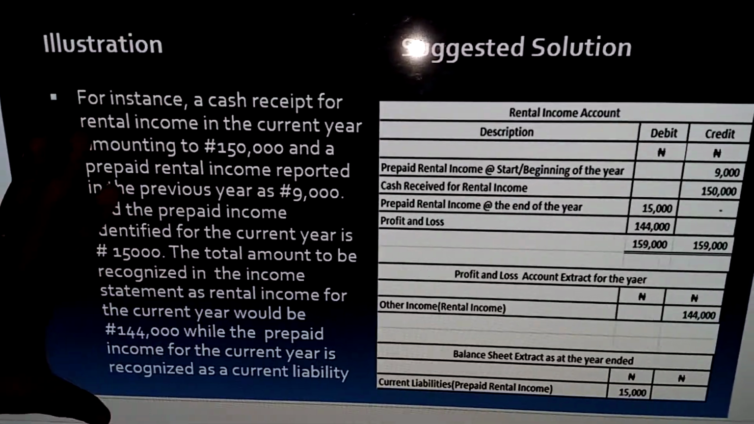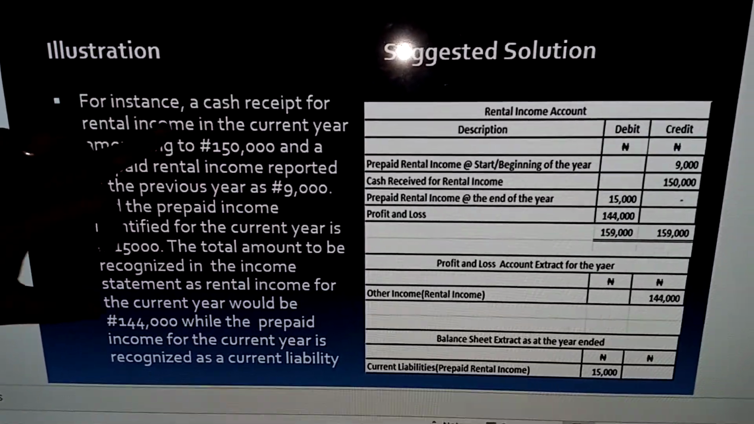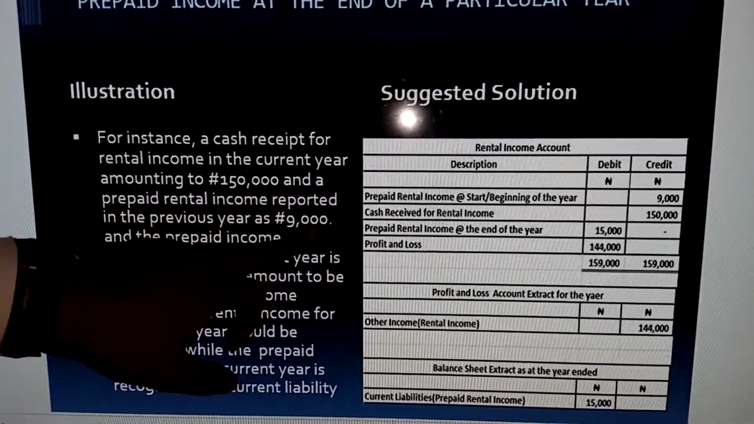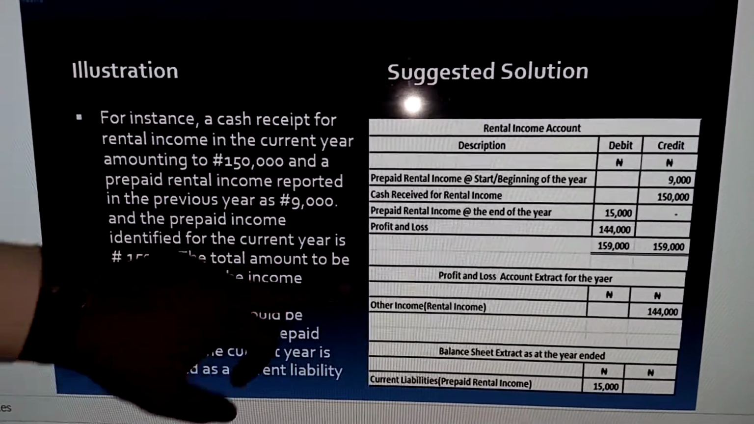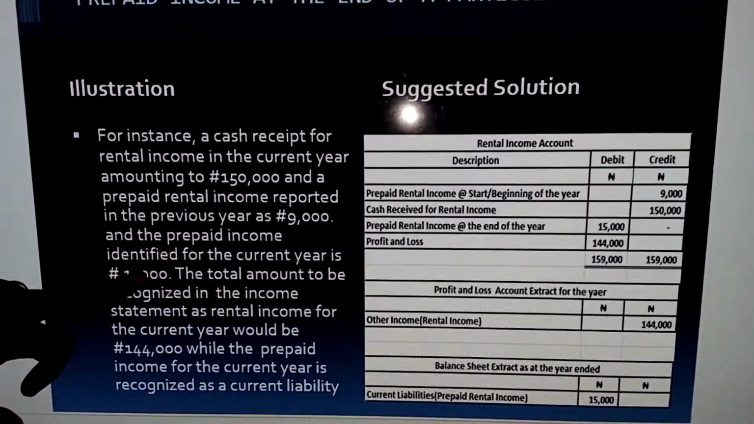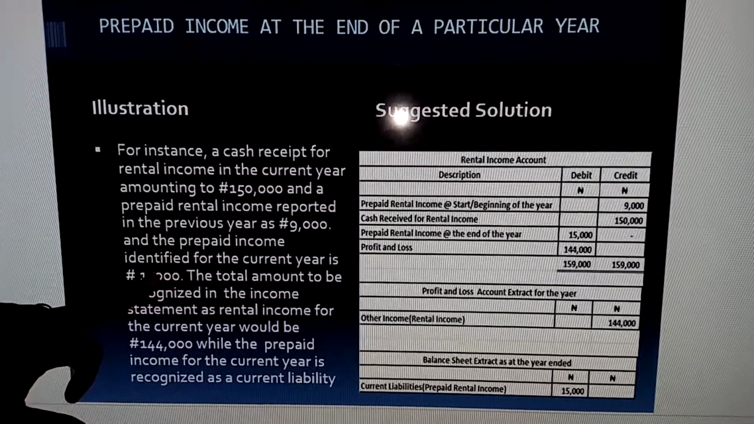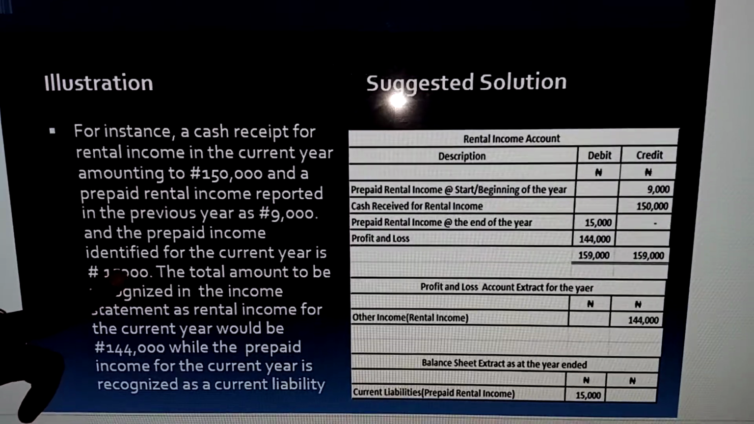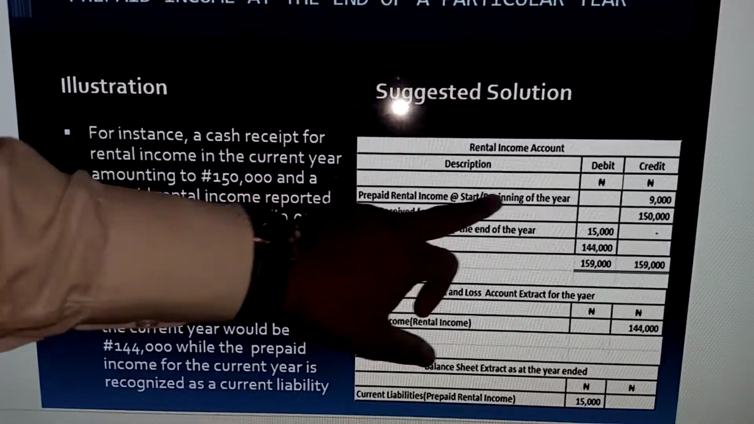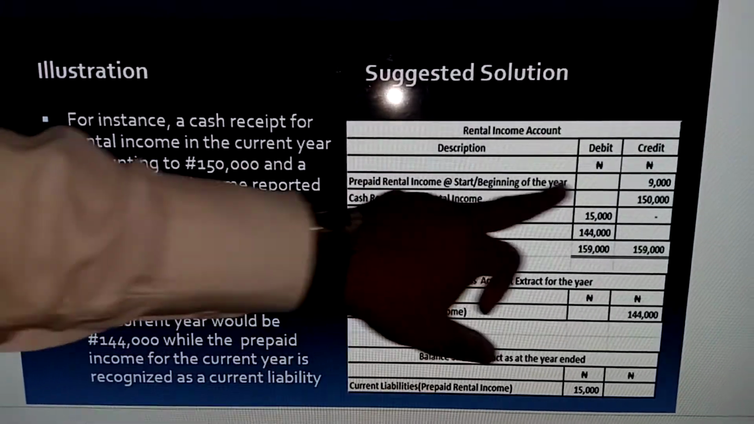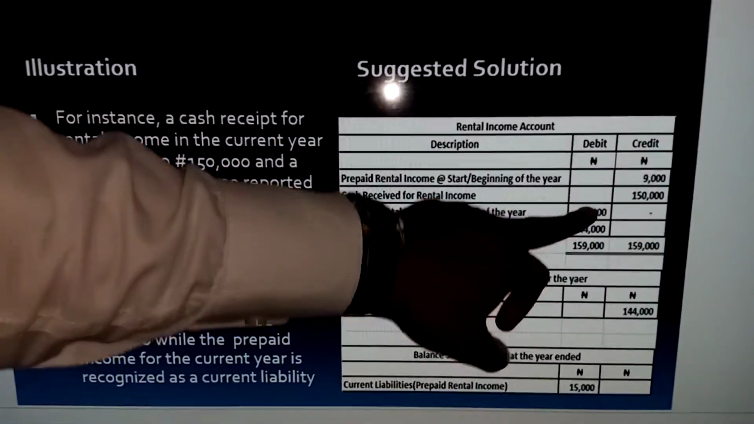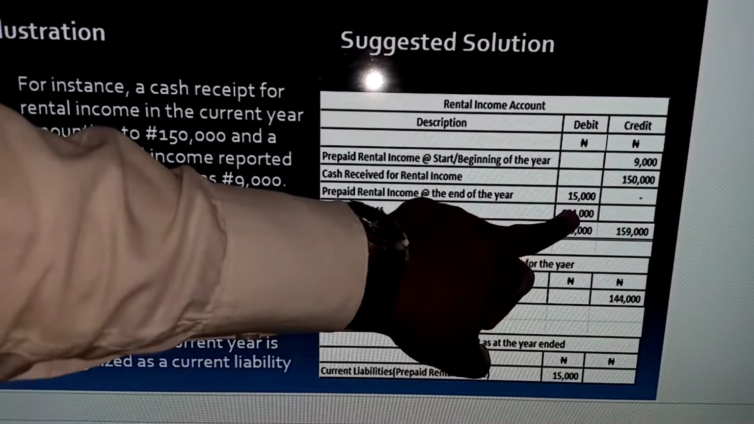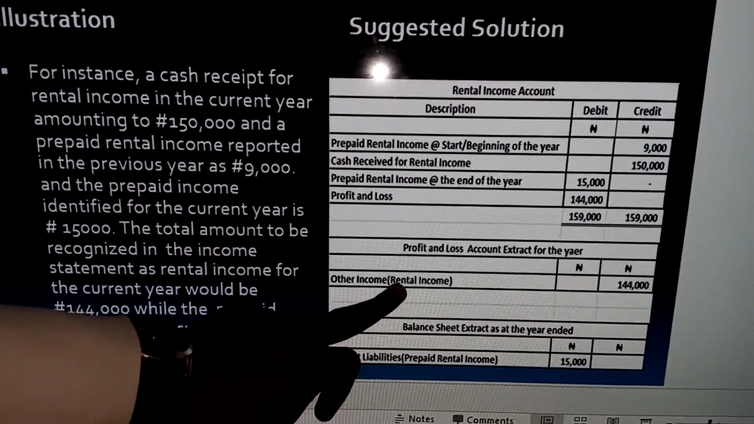Now, this is also another example. Let's take the same example and adjust for it. Let's say a cash receipt for the rental income in the current year is 150,000, and the prepaid rental income reported in the previous year is 9,000. And the prepaid income identified for the current year is 15,000. Now, remember I said prepayment at the beginning of the year is added, and at the end of the year is deducted. So here we have prepaid rental income at the beginning of the year, 9,000. Cash received for rental income, 150,000. Prepaid rental at the end of the year, we're deducting 15,000. So 150,000 plus 9,000 is 159,000. Minus 15,000, we have profit and loss account, 144,000. So we have here other income, that's rental income, 144,000.